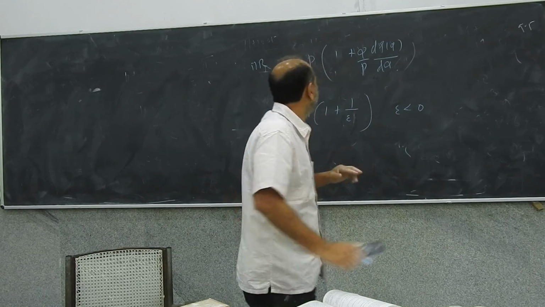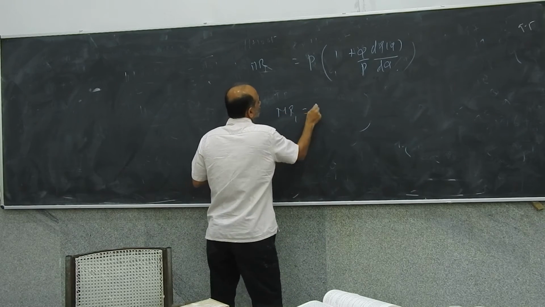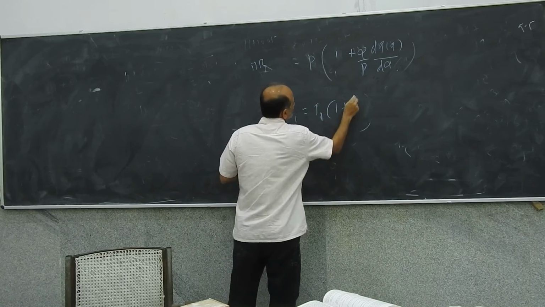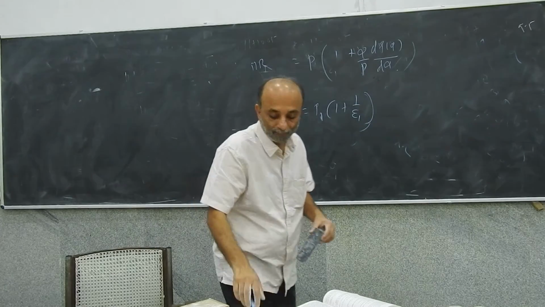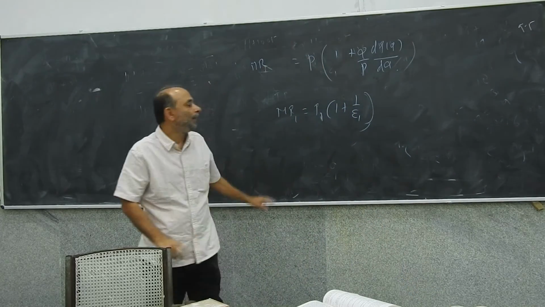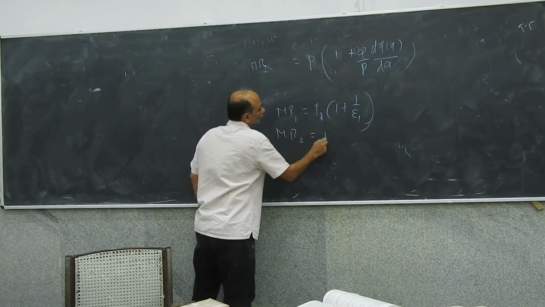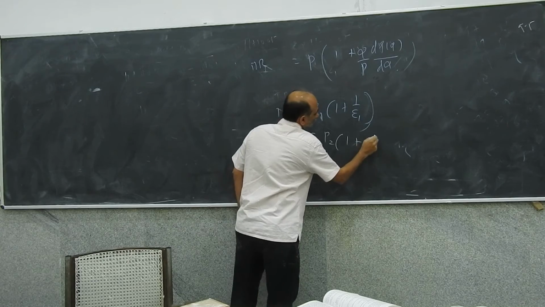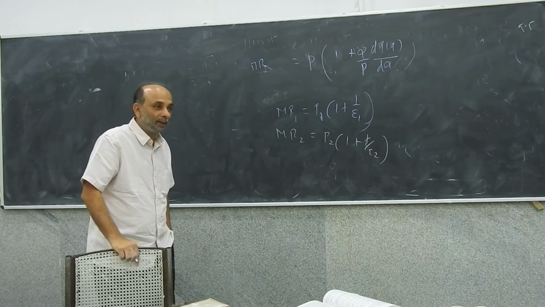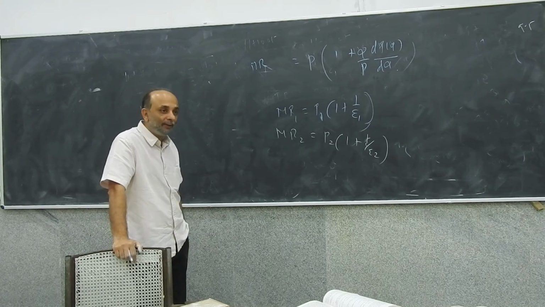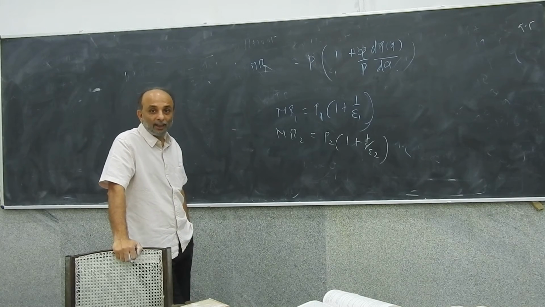Right? So, think of P1 times (1 plus 1 upon E1) as the marginal revenue in Maharashtra, and P2 times (1 plus 1 upon E2) as the marginal revenue in Karnataka. P1 is the price in Maharashtra, E1 is the elasticity of demand in Maharashtra, P2 is the price in Karnataka, E2 is the elasticity of demand in Karnataka, right?